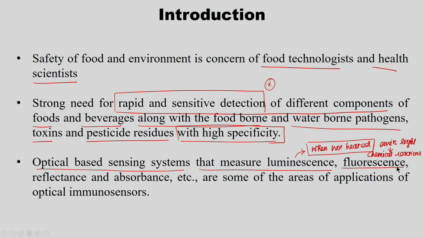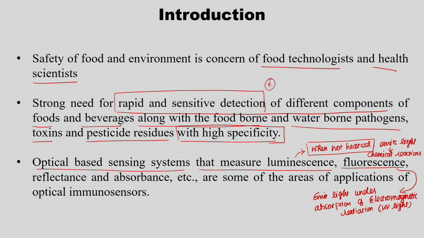And fluorescence, you all might know. Fluorescence is light emitted under absorption of electromagnetic radiation, for example UV light.